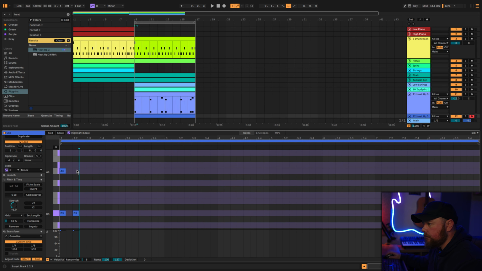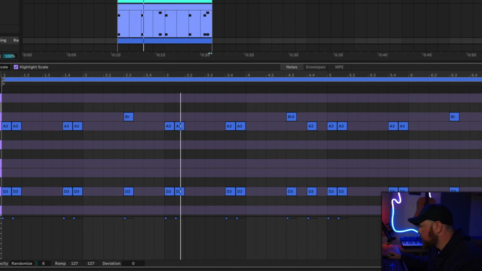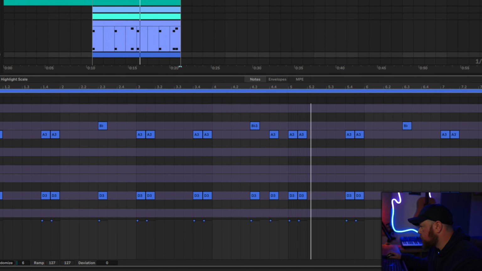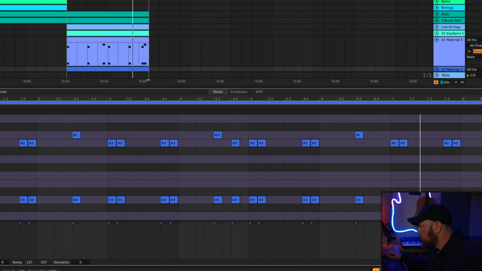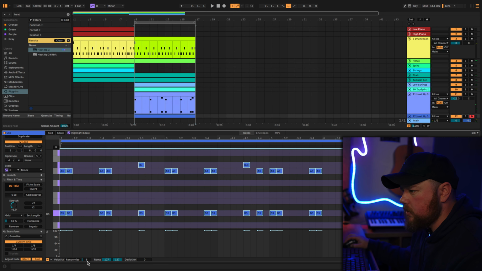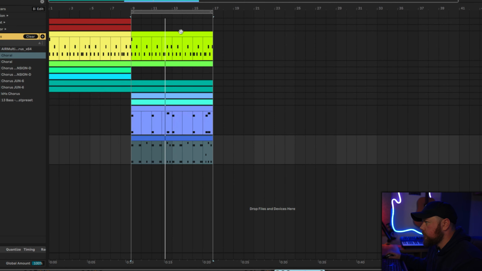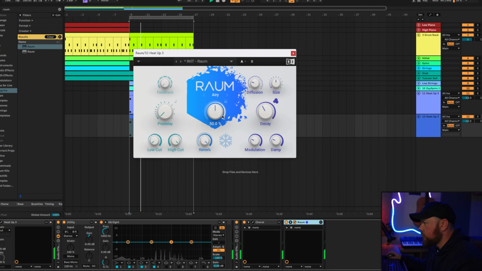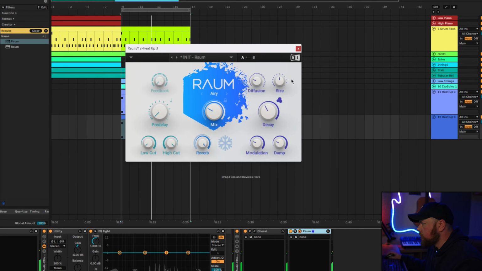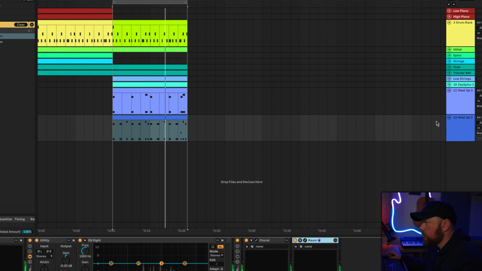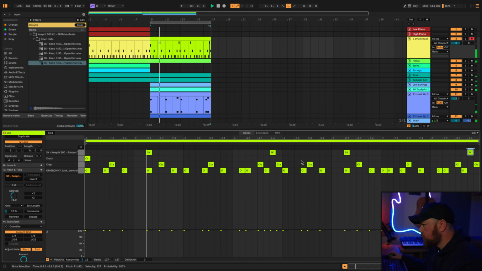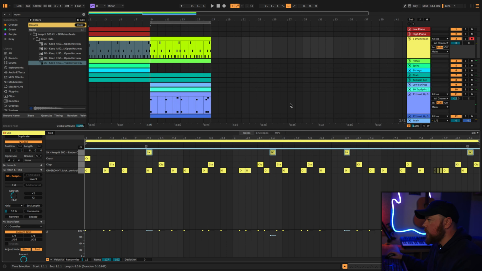Nice staccato strings. Just randomize these by a bit as well. Next, I just want to add a bit more percussion that I can bring in and out. Maybe start with an open hat. Put these into this first pattern of drums as well.